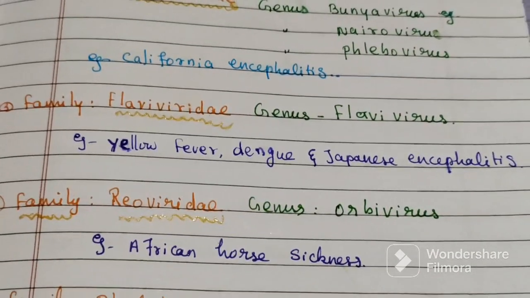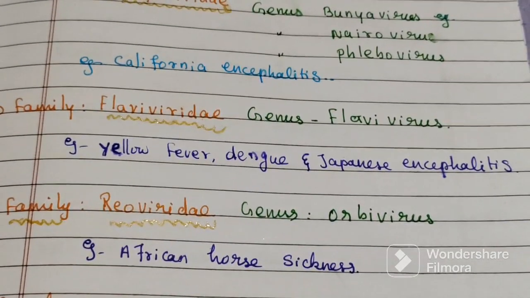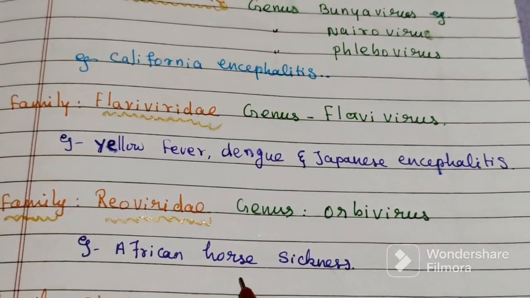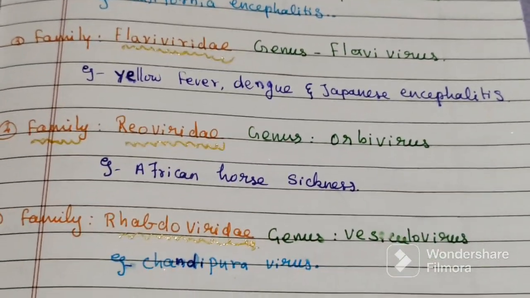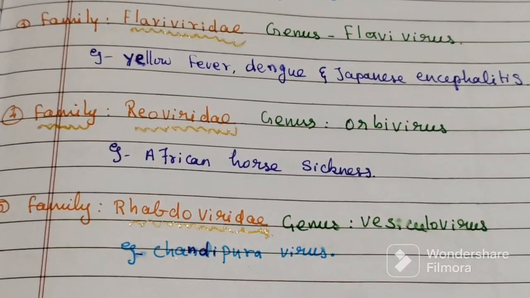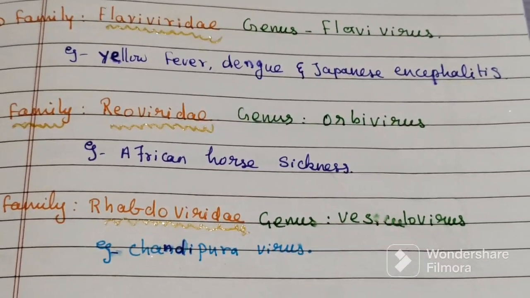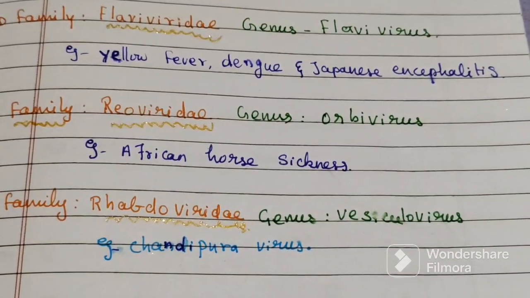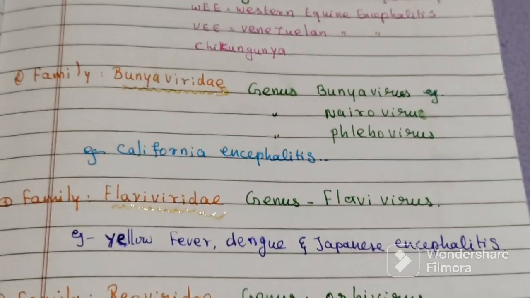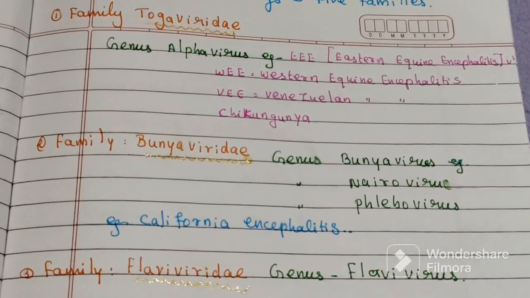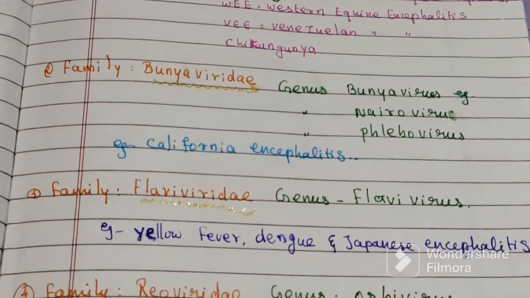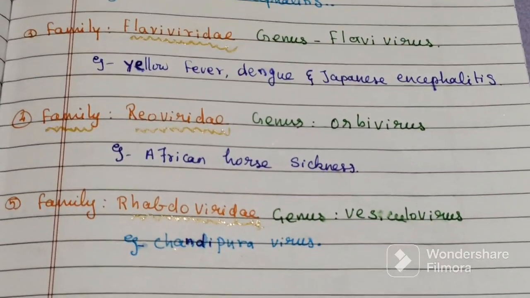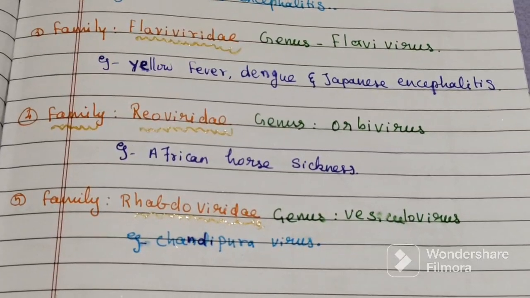The fourth family is Reoviridae, which includes the genus Orbivirus, example African horse sickness. Then the family Rhabdoviridae, genus Vesiculovirus, example Chandipura virus. So: Togaviridae, Bunyaviridae, Flaviviridae, Reoviridae, and Rhabdoviridae are the different families.